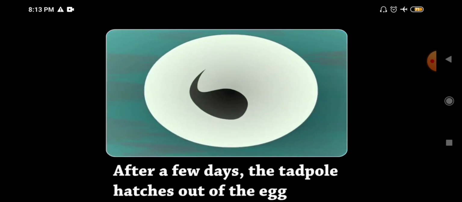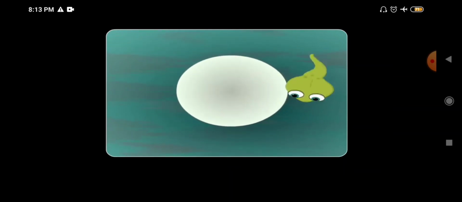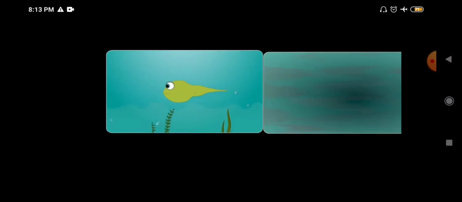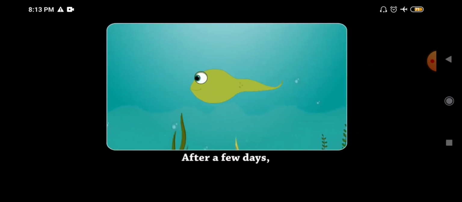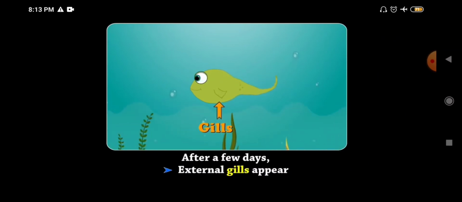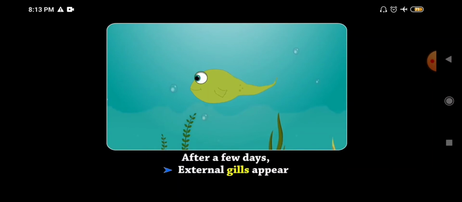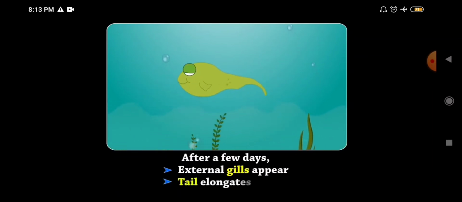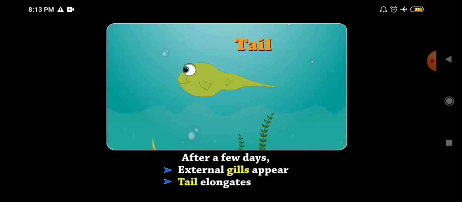After a few days, the tadpole hatches out of the egg. When the tadpole hatches out of the egg, it feeds on the yolk of the egg from which it hatches, and it continues to live its life in the water. After a few days, you can see the external gills appear through which the tadpole respires. It absorbs the oxygen dissolved in water.